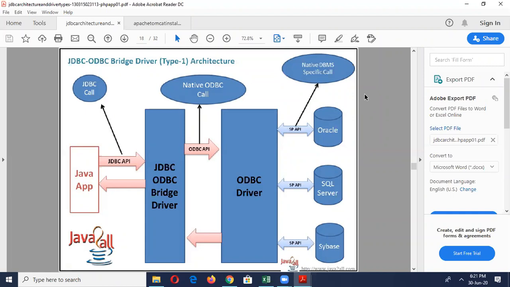The next one is the type 4 driver. Nowadays it is very popularly used. It is 100% pure Java. It uses Java networking libraries to talk directly to database engines. The main disadvantage is that you need to download a new driver for each database engine, for example Oracle and MySQL. This is all about JDBC.